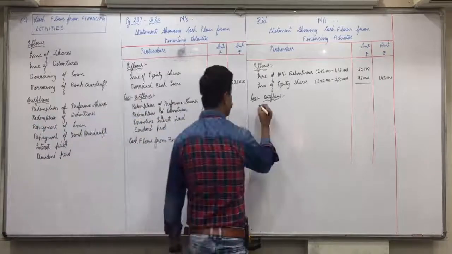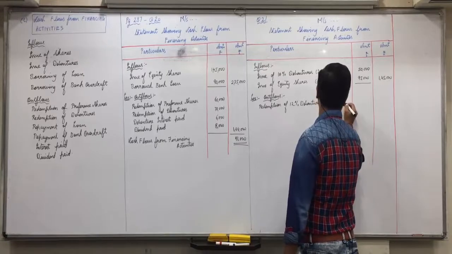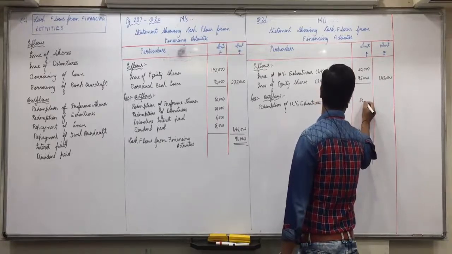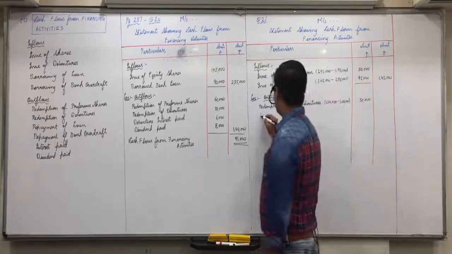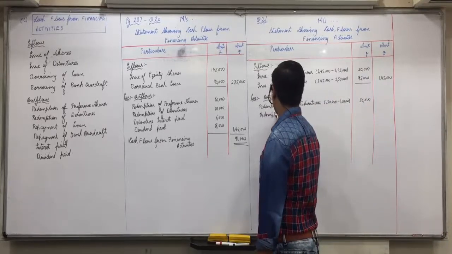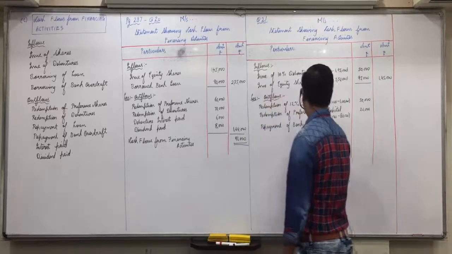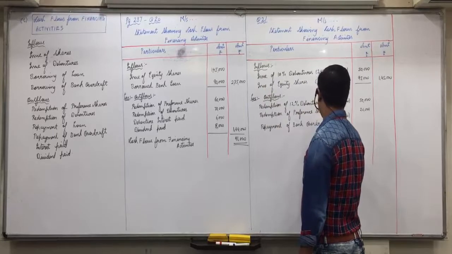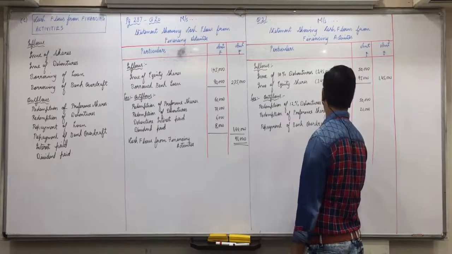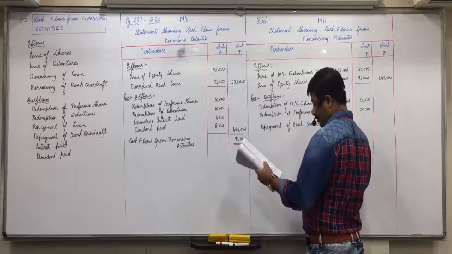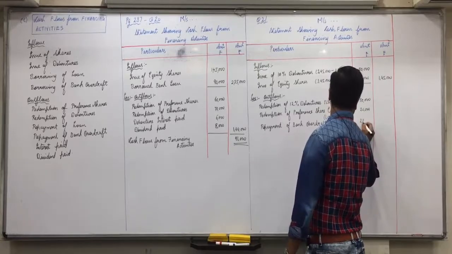Redemption of 12% debentures. Yes, 50,000. 1,50,000 minus 1 lakh, that is 50,000. Redemption of preference share capital, 20,000. Repayment, don't write redemption of overdraft, okay? Repayment of bank overdraft, 68,000 minus 45,000, 23,000.